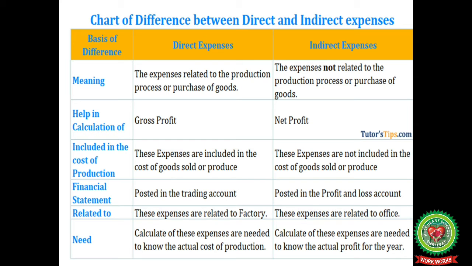Direct expenses are posted in the trading account. Indirect expenses are posted in the profit and loss account. Direct expenses are related to the factory. Indirect expenses are related to the office. Direct expenses are calculated as they are needed to know the actual cost of production, but indirect expenses are needed to know the actual profit for the year.